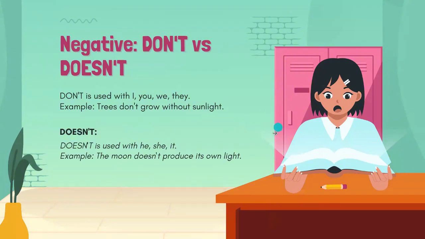And then for negative, don't is used with I, you, we, they. For example, trees don't grow without sunlight. In a negative sentence, you add a subject first and then next you add the auxiliary and verb. For doesn't, it is used with he, she, it. Example, the moon doesn't produce its own light. Don't is for I, you, we, they, and doesn't is for he, she, it.